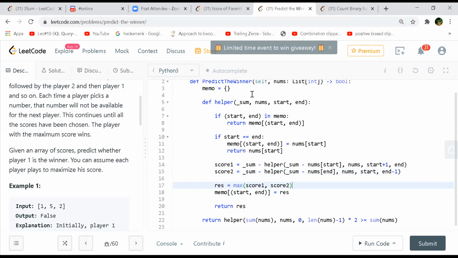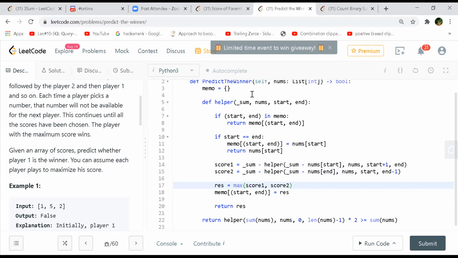Yeah, go ahead. Sorry, Shashank. No, same thing. Go ahead. So I was trying to answer what Harshit's question was. On line 14, he is subtracting, sum underscore sum minus nums start, because he's taking the first case for the first player, nums as start. So therefore he is reducing that sum.